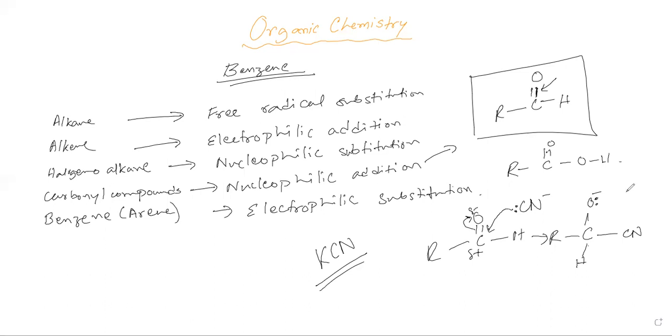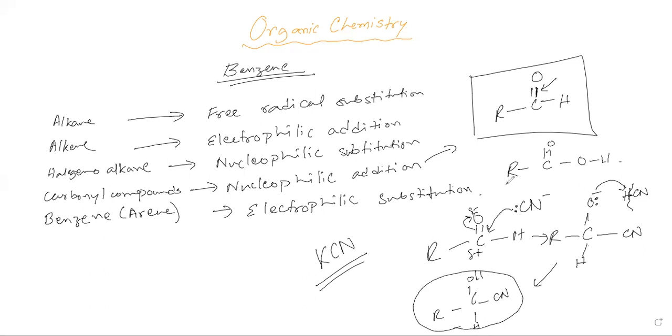Hydrogen cyanide, acting as a catalyst, is provided there. This hydrogen is going to get attacked by this oxygen. When this happens, this bond breaks, and finally the cyanohydrin, with an OH group, is formed.